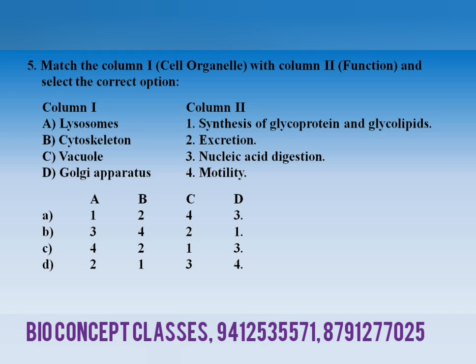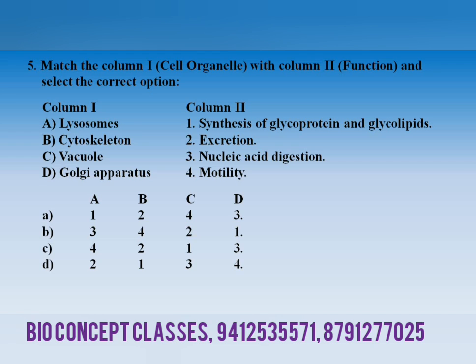Now the matching question. Here there are two columns. Column A contains various cell organelles and column B, or second, having the functions. Now you have to study very carefully the column 1 and column 2 and match the correct function with the cell organelles.